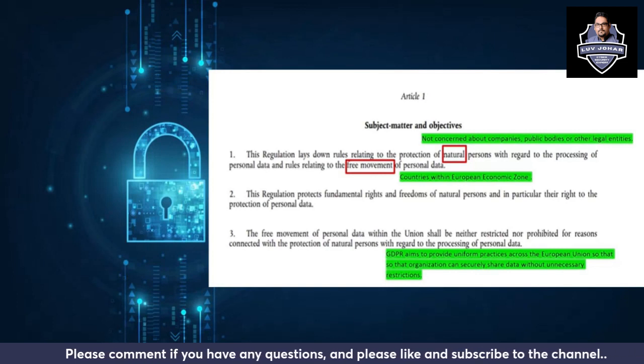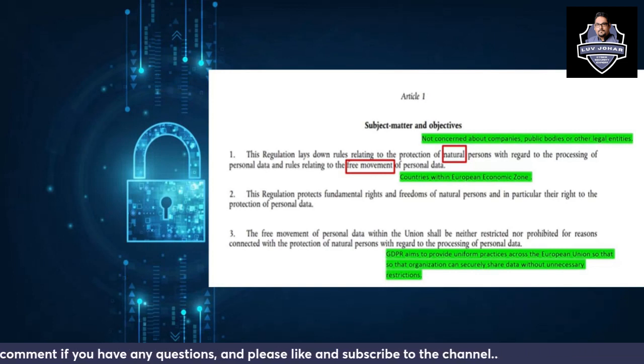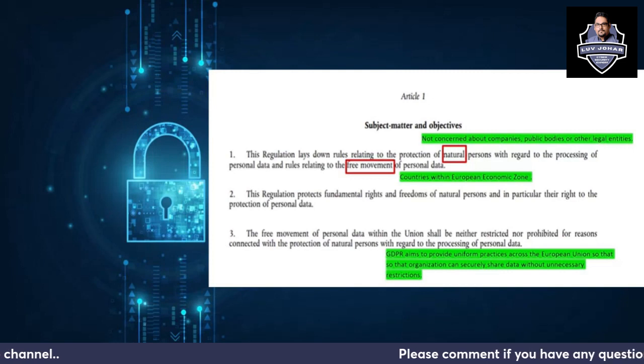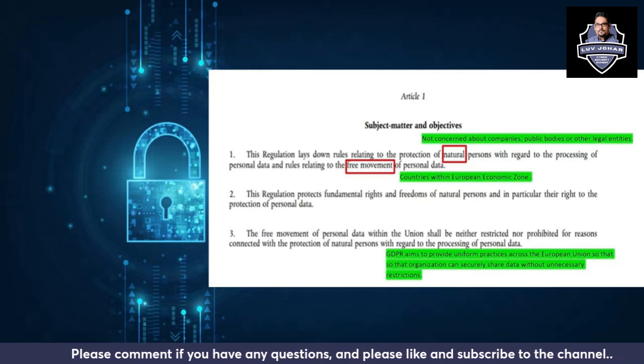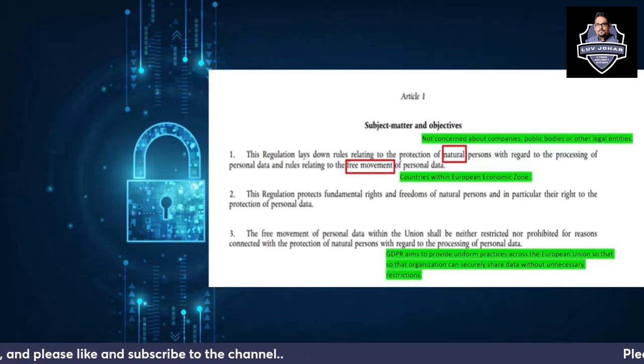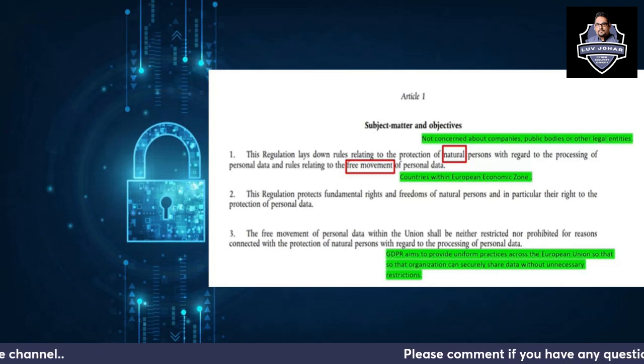With regard to the processing of personal data and the rules relating to the free movement of personal data. Free movement where? Free movement only for countries within the European Economic Zone, and you have to understand that. Not free movement across the globe. Free movement only within the countries of the European Economic Zone, of personal data.